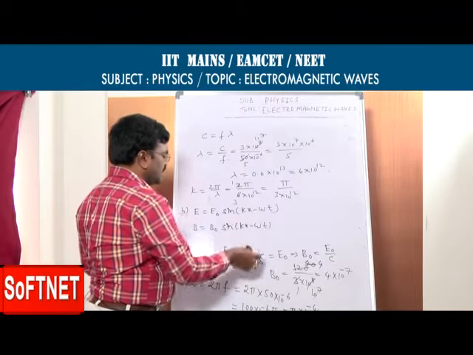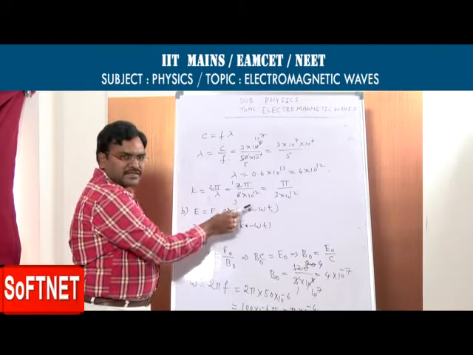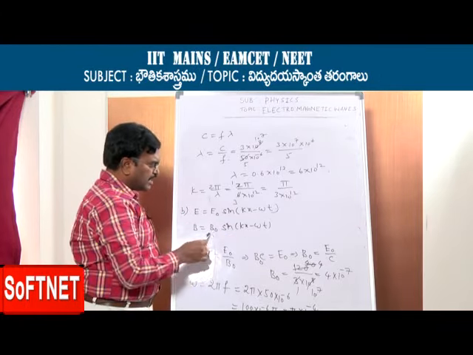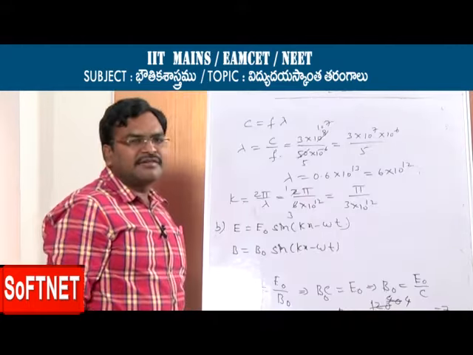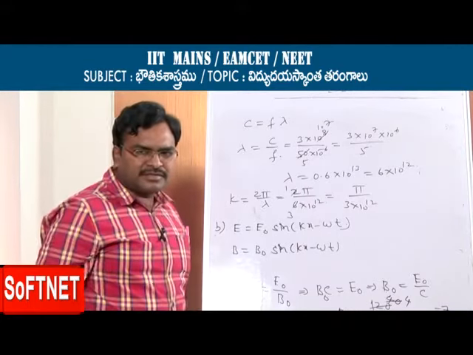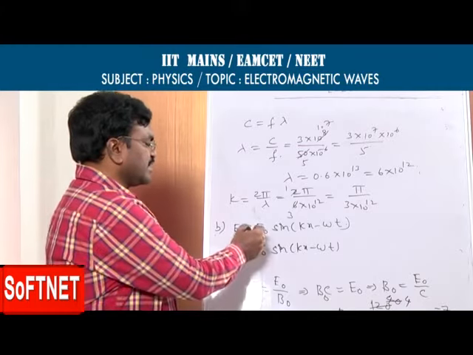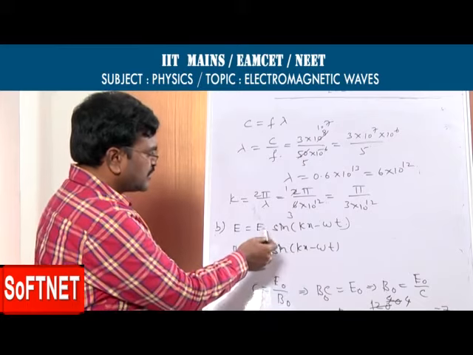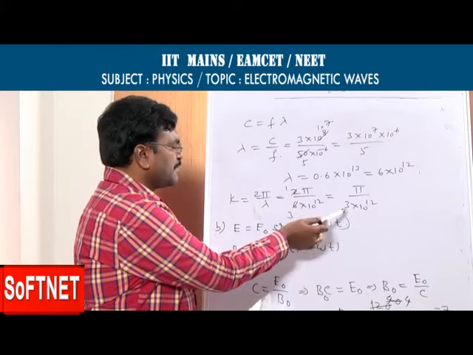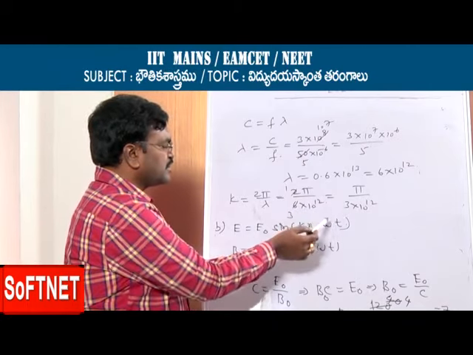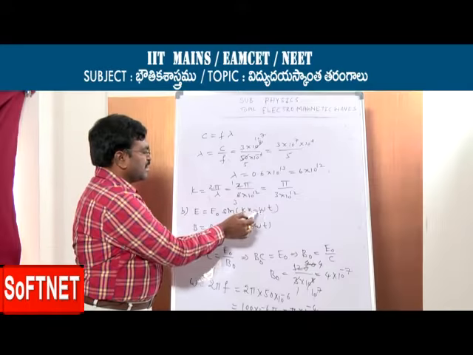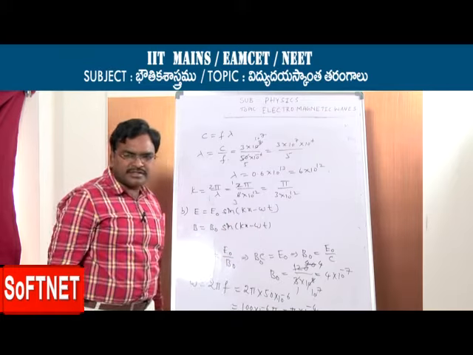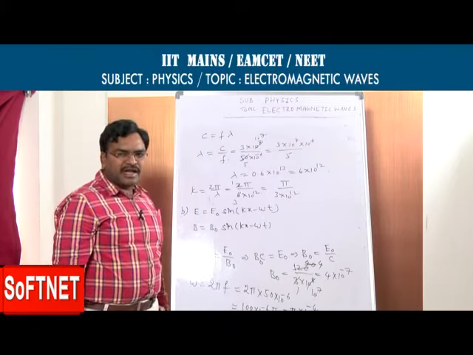We substitute E naught, k and omega to get E, and substitute B naught, k and omega to get B. In this way we calculate E and B. Just substitute the values: E naught, k is pi by 3 into 10 to the power of 12, and omega is pi into 10 to the power of minus 4. Substituting these values, you get E and B.